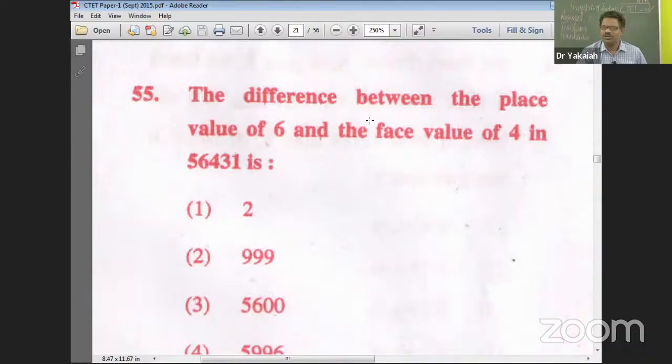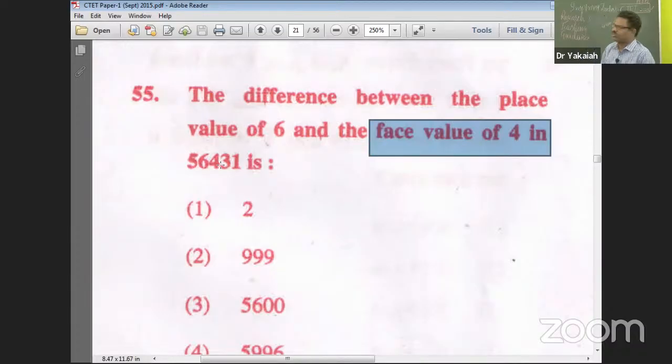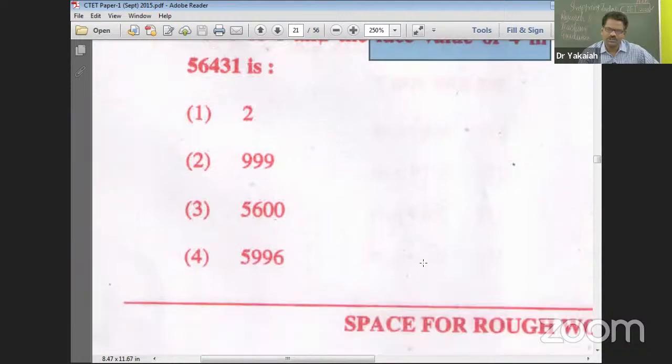Face value doesn't change with place. Only place value changes, right? So therefore 4 is 4 only. So therefore the difference, yes, subtract: 6,000 minus 4 is 5,996, right? 4th is the right answer.